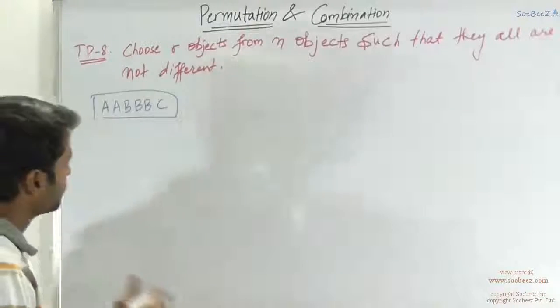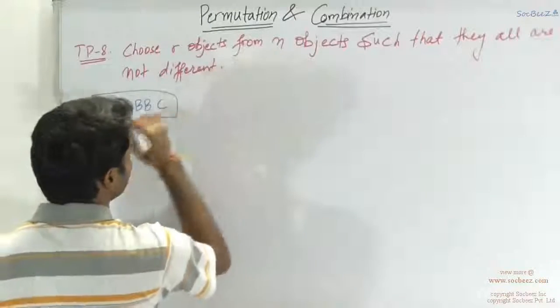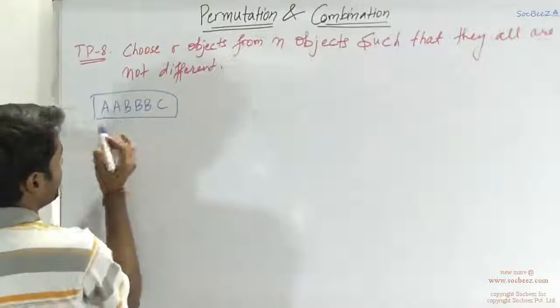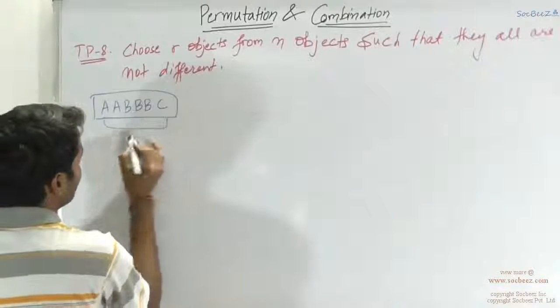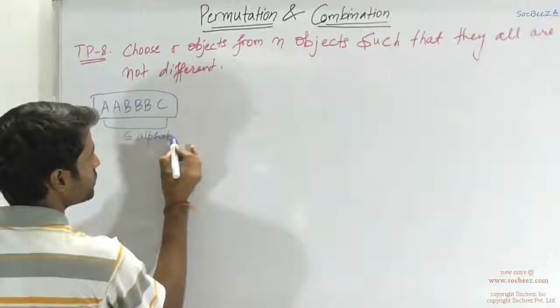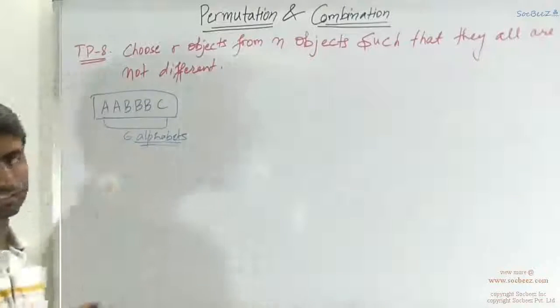So you have to select 3 items. So you have to select a 3 length string. So I mean to say is this is a length 6 string because it has 6 alphabets. So this is basically a string of length 6. That is, it has 6 elements.